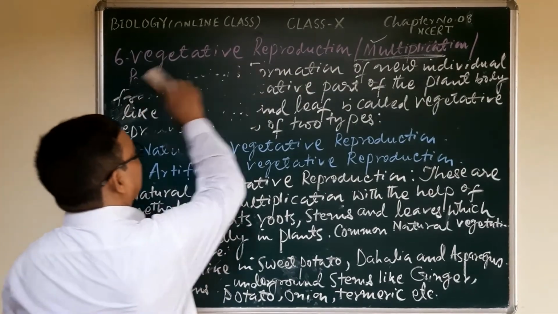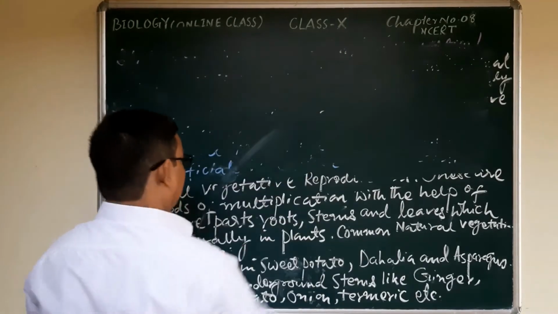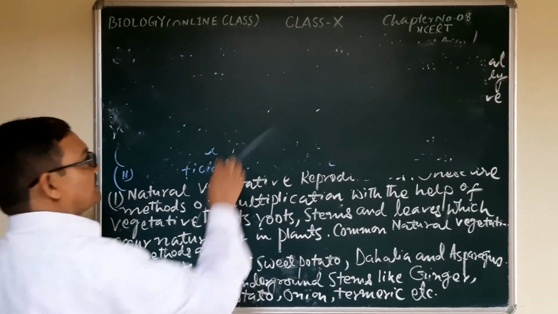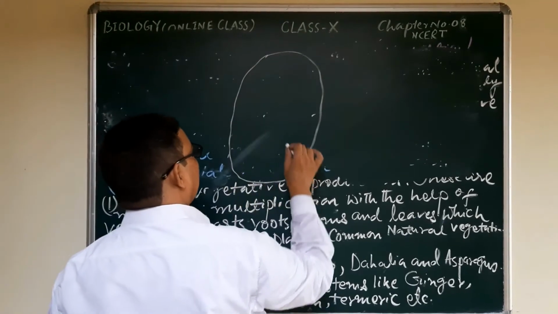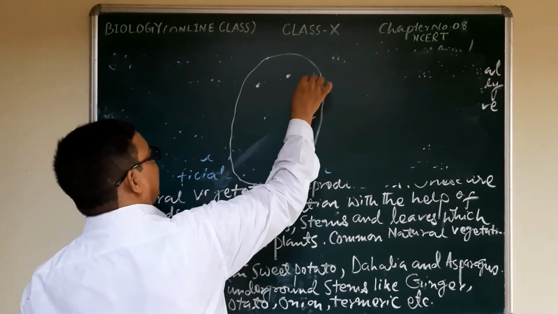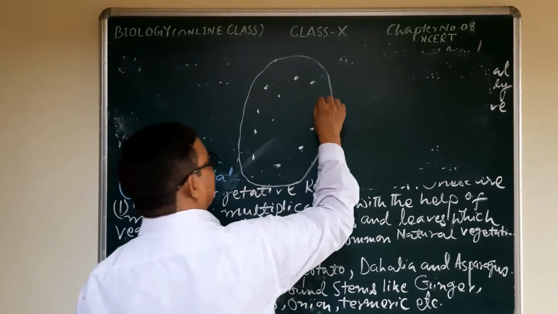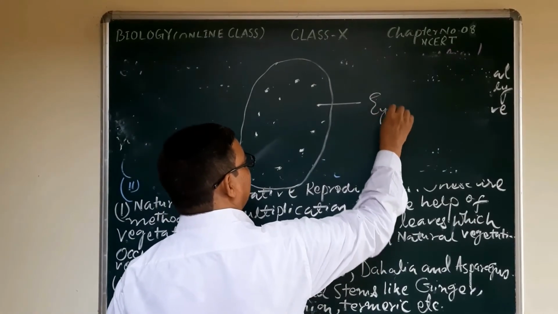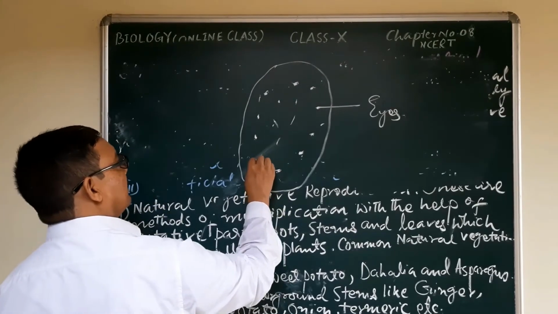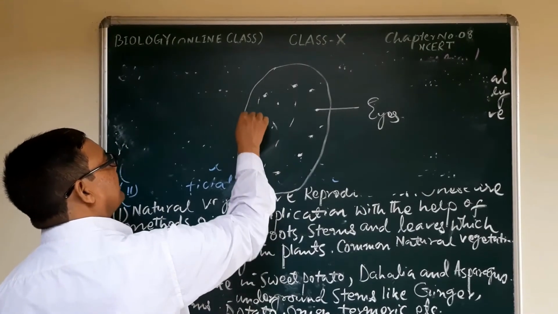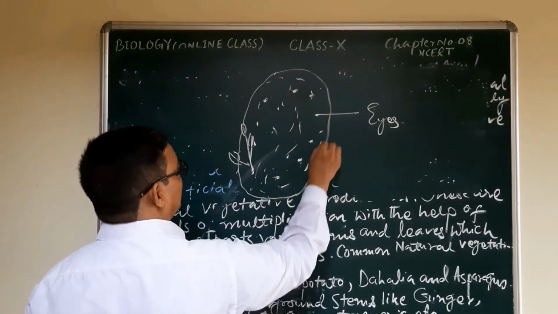In the case of the tuber of potato, you may have seen, just a simple structure you may see here. There are eyes. These eyes are the buds, the eyes of the potato. There is a development of the buds, and from these buds there is a development of new plants. So this is the case of the tuber of the potato.